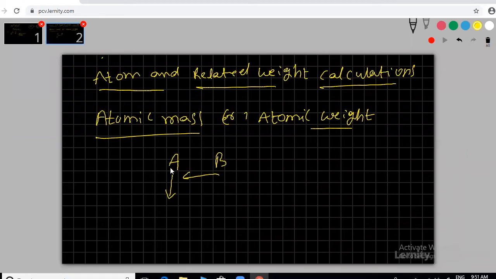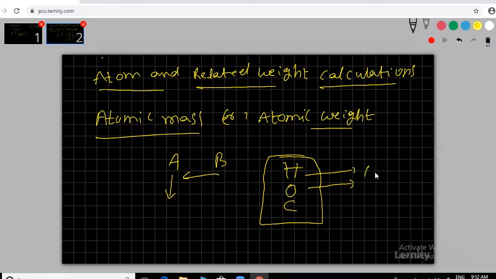We have some old scales and a new scale, and we are going to discuss only three scales: with respect to hydrogen, with respect to oxygen, and with respect to carbon. We have three relative scales. Hydrogen and oxygen are the older scales, and the new scale is according to IUPAC. So we are going to discuss these three scales, and after that we can proceed further. Clear? Atomic mass or atomic weight.